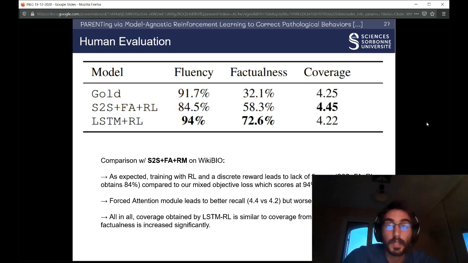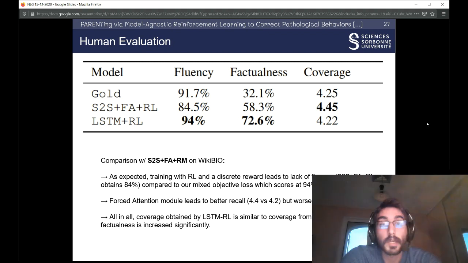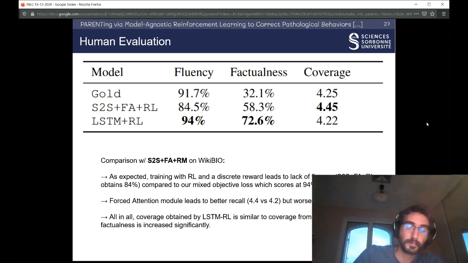We also see that factualness is very much increased with the PARENT rewards, contrasting with the BLEU reward. And regarding coverage, S2S FA-RL obtains better coverage, which is certainly due to the FA module, but we can say that this coverage is higher than the gold score, which is not a good thing, maybe, because we want to aim for human performance and not over human performance. Maybe this model says too much.